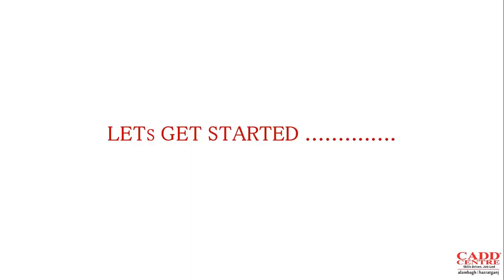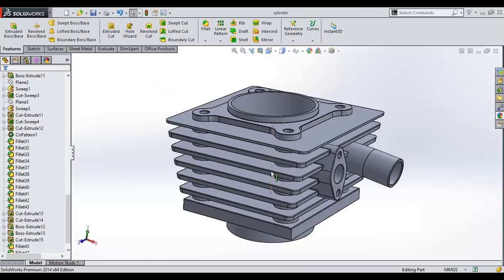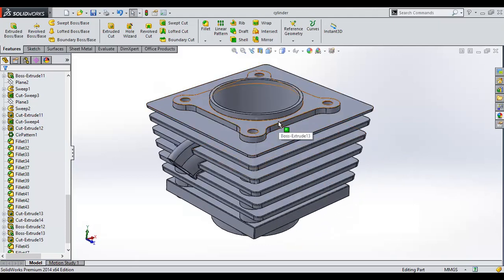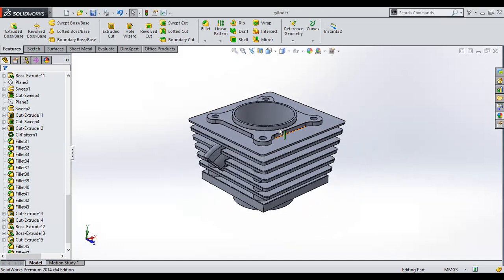Okay, so let's get started with our case study. What we'll be dealing with today is creating such a cylinder. I'll be explaining the procedure. Definitely, creating all of this cylinder geometry requires a lot of time and also the data, so it would be better that you explore the concept by joining the course. Today I'll explain how you can create such geometries. We'll start to create such cylinders.